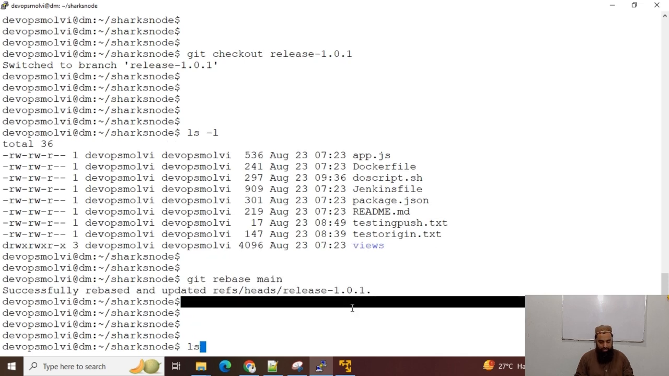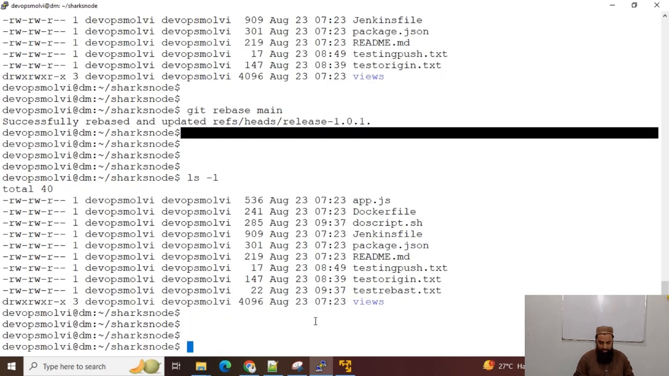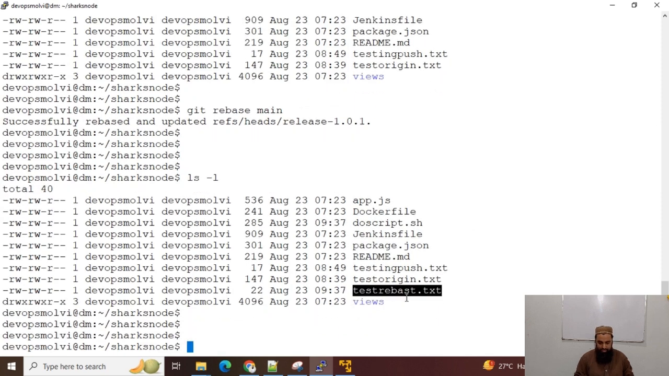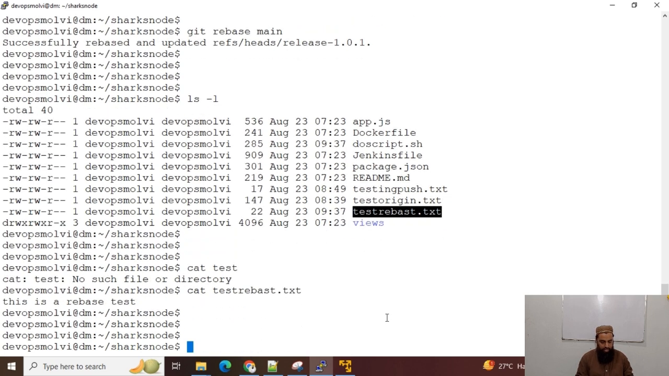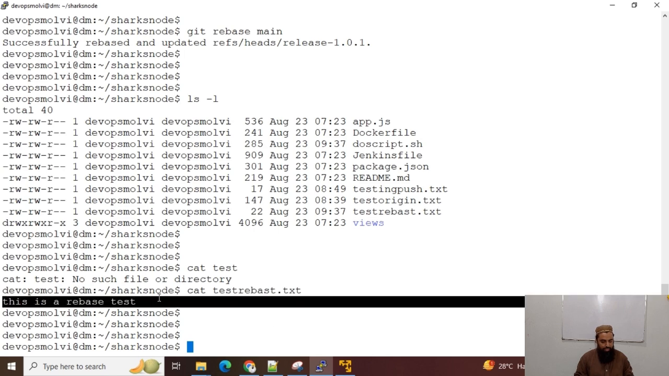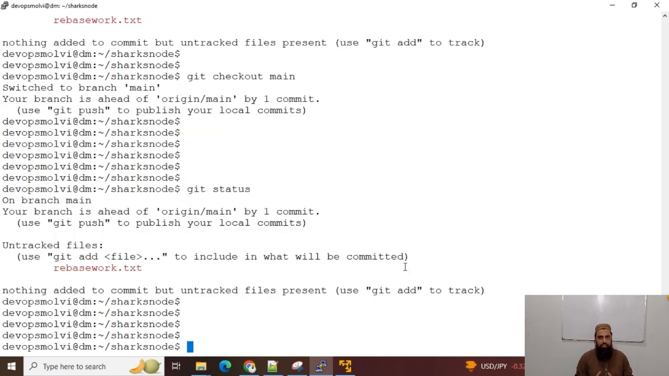So now I can see this file here, and it is test rebase.txt, and you can see this is a rebase test. The release branch is rebased from the main branch. So anything happening in the main branch will automatically be reflected, or automatically changed, in the release branch.